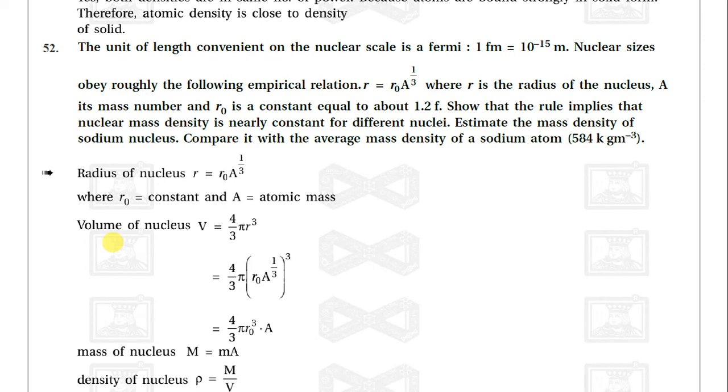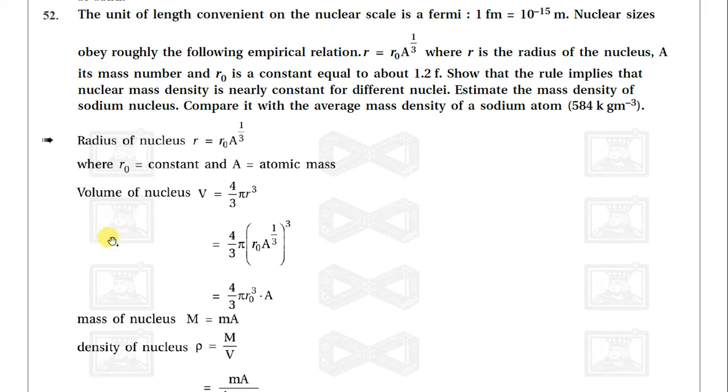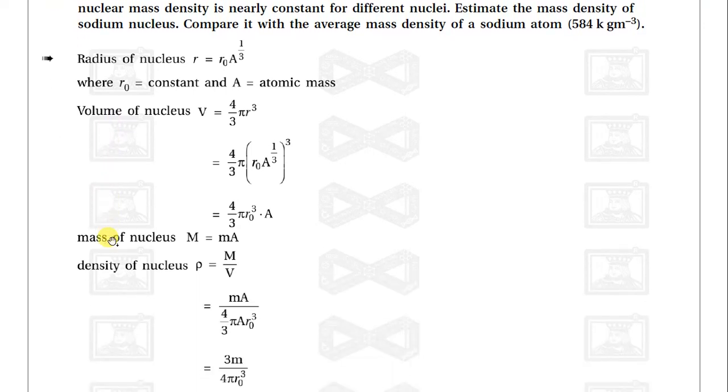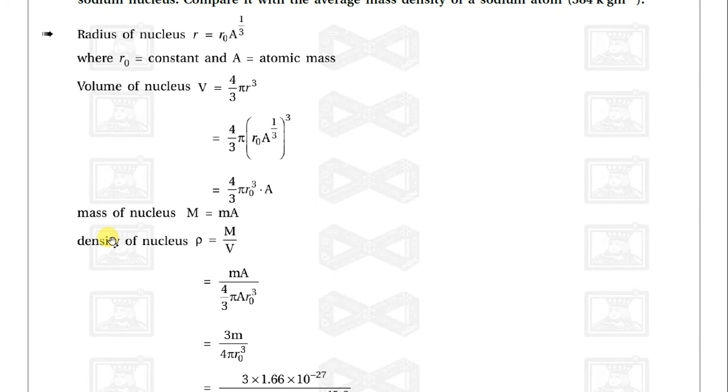So the density of the nucleus rho is equal to M by V. M is equal to m into A, and V is equal to 4 by 3 pi R0 cube into A. So rho is equal to 3m divided by 4 pi R0 cube.